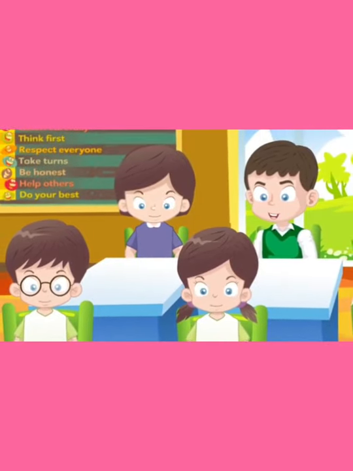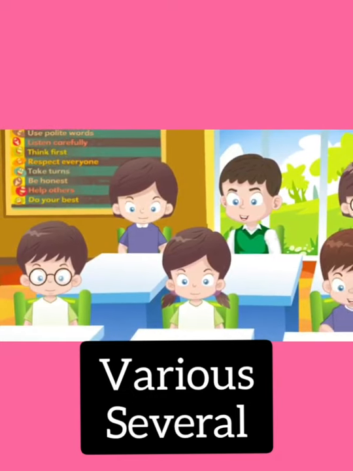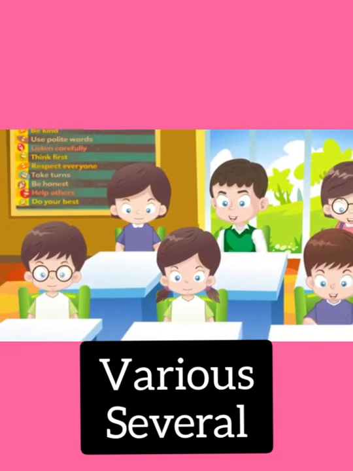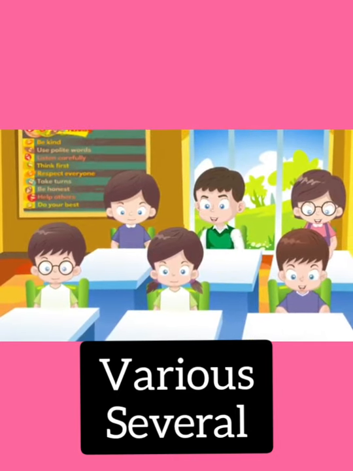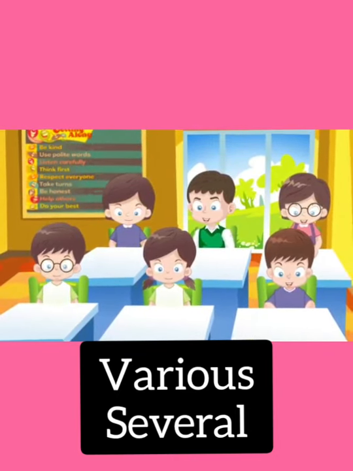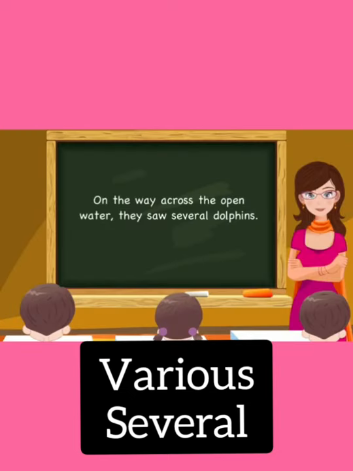Now let us see the usage of various and several. Various is used before plural countable nouns. It is used for many things or persons of different types. Several is used to indicate persons or things of some category. Look at the example, children. The potted plants of various sizes, each in separate boxes.